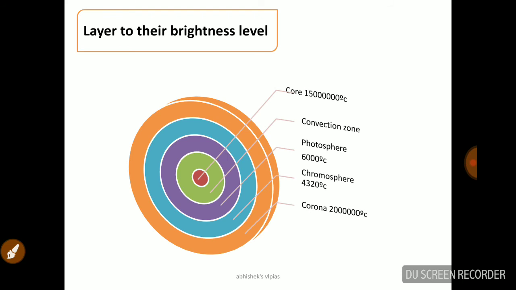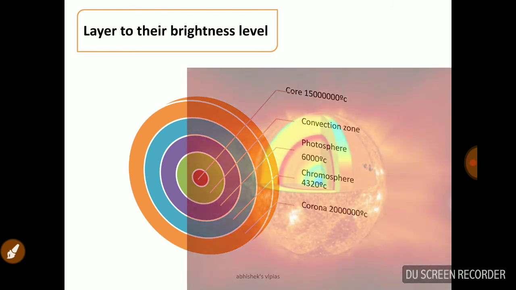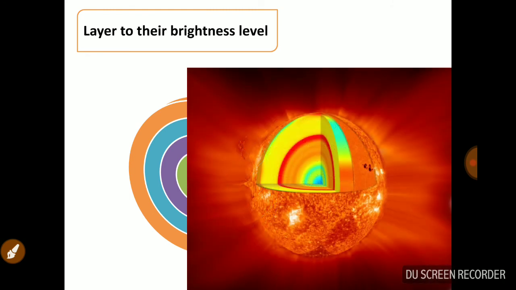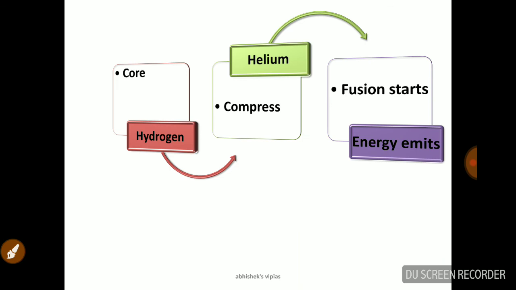And after that the blue color, you can see it is the chromosphere, at 4320 degrees Celsius, and the final layer is the corona, which is 20 lakh something degrees Celsius. So this is the layer of the sun where the gas is evolving, and depending upon the brightness level we calculated the total structure of the sun.